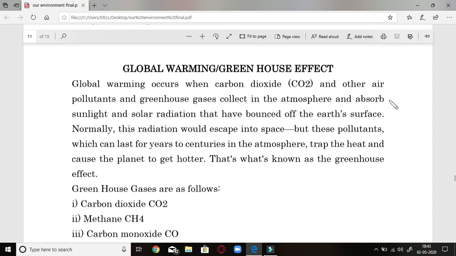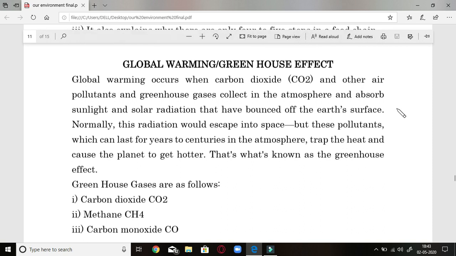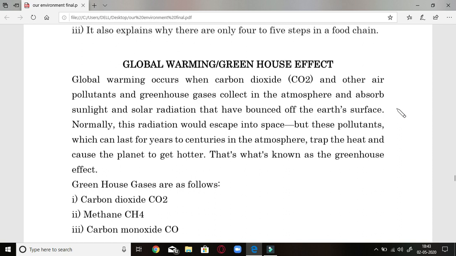Now the next things, the factors related to the environment, are what I am dealing with. First is global warming or the greenhouse effect. Global warming occurs when CO2 and other air pollutants or greenhouse gases collect in the atmosphere and absorb sunlight that is bounced back from the earth.